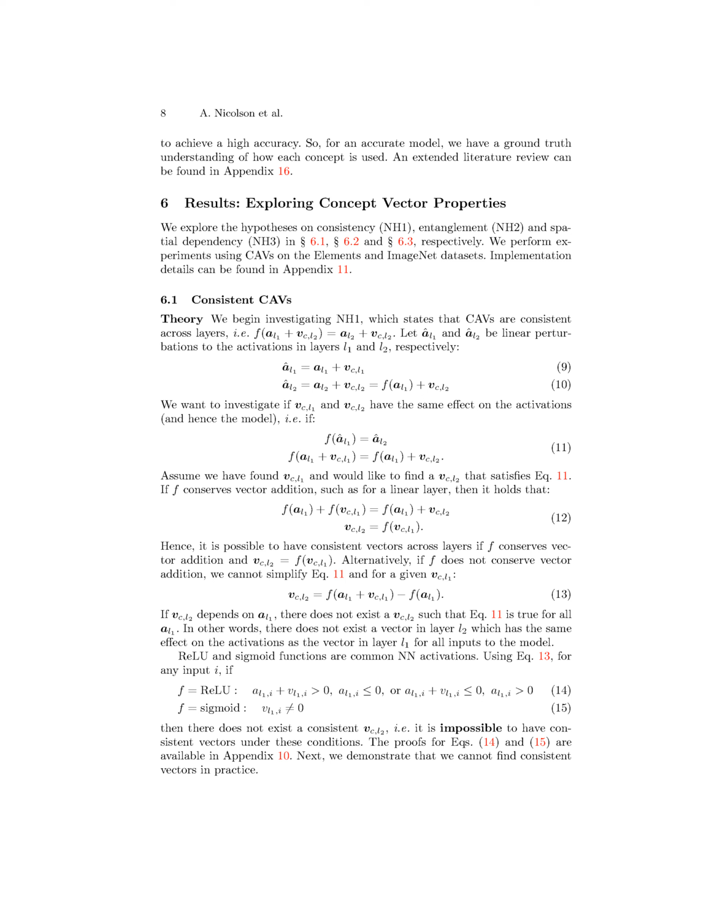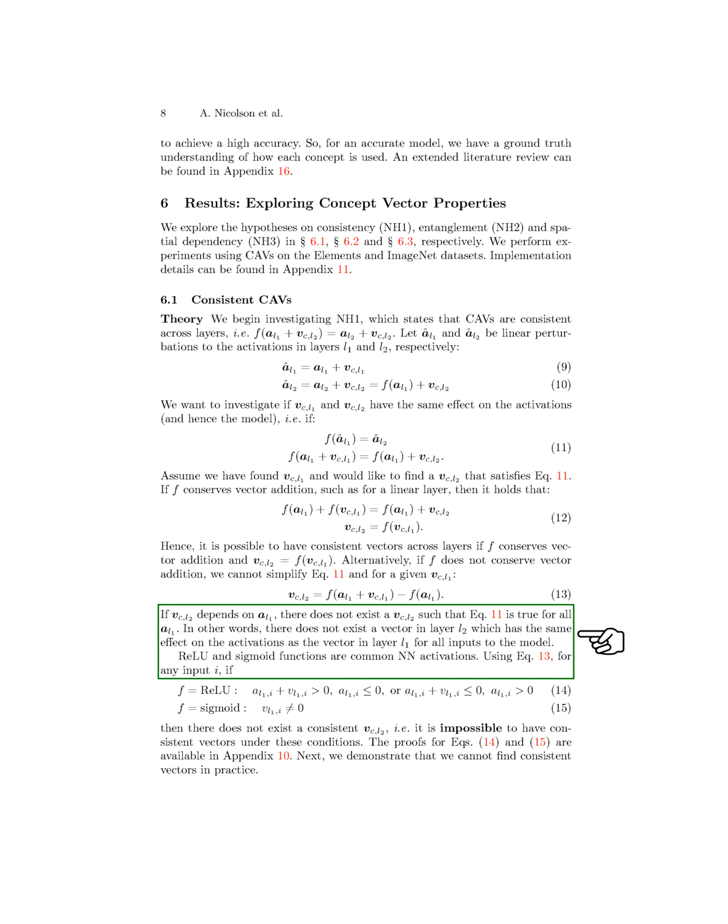Section Summary. In this section, we introduce a new synthetic dataset called Elements that allows us to control the training dataset and class definitions, influencing model properties like concept correlation in the embedding space and testing concept vector properties such as spatial dependence. By varying properties like color, brightness, size, and shape for each element in the dataset, we can configure it to explore consistency, entanglement, and spatial dependency of concept vectors across layers, providing insights into model behavior and interpretability.